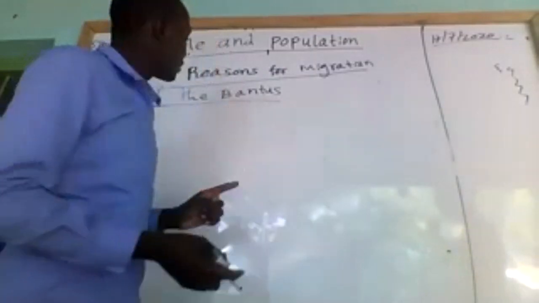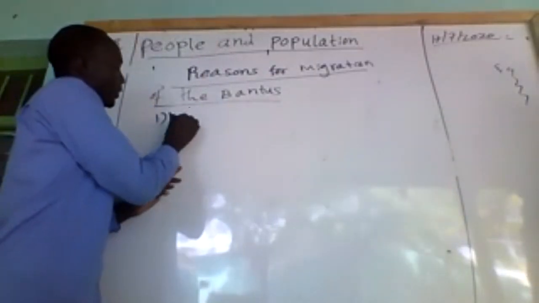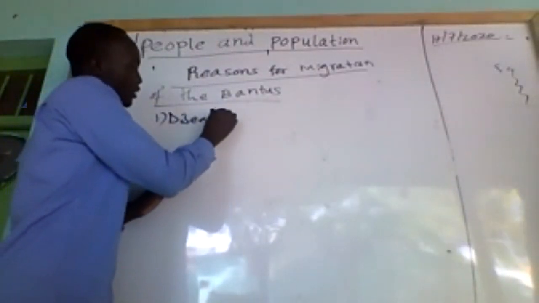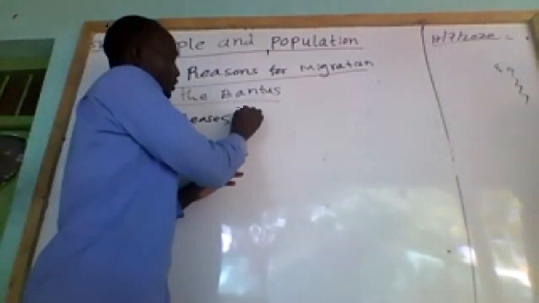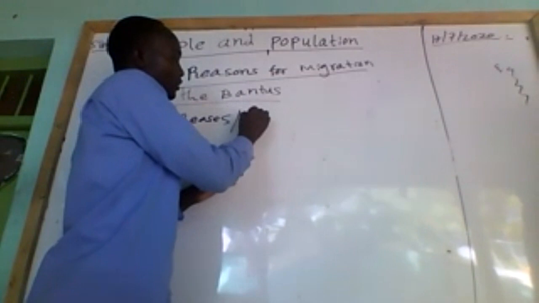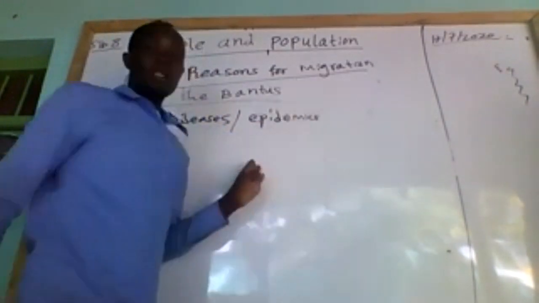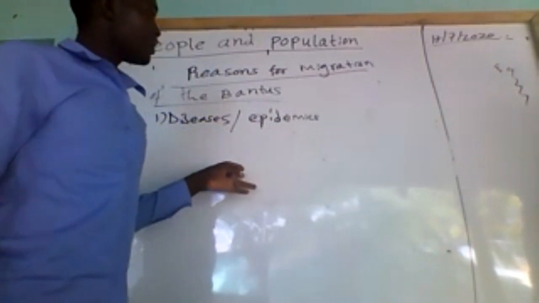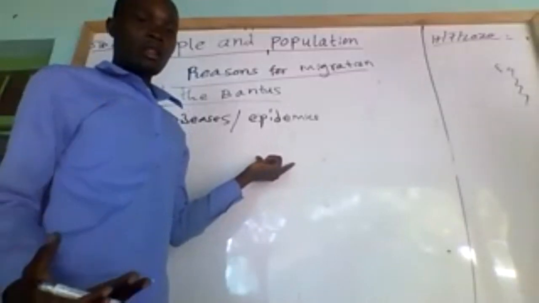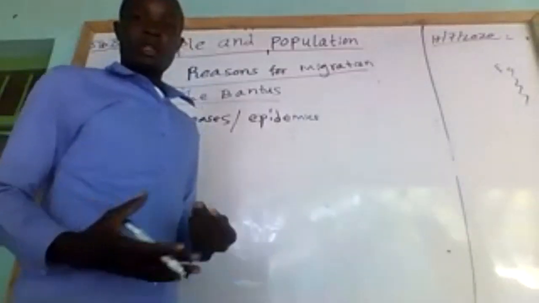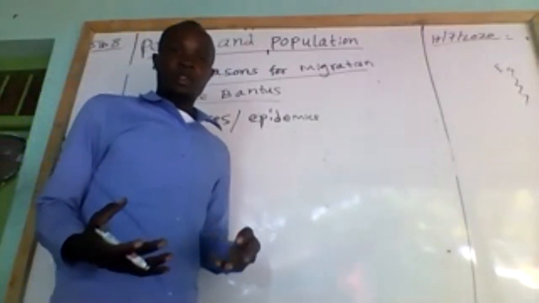So number 1, we have what we call diseases. Sometimes they also refer to it as pandemics or epidemics. Some diseases led to the migration of these communities because some of the areas were infected by diseases. There was now need for these people to migrate to new areas where they can settle and live well.